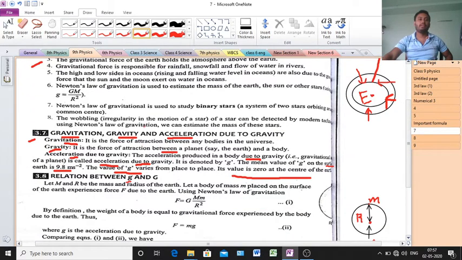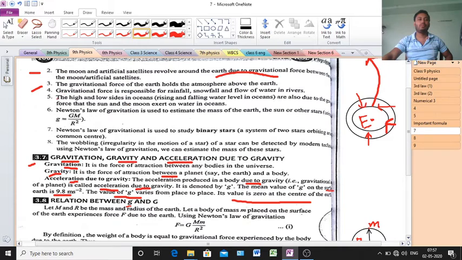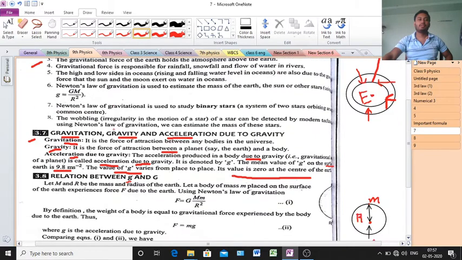Okay, so many points are there. Just read this para, you will automatically understand. Nothing special. Just coming to the main point: gravitation, gravity and acceleration due to gravity. What is gravitation? The second one is gravity, and the third one is acceleration due to gravity. At first you have to understand what is gravitation.